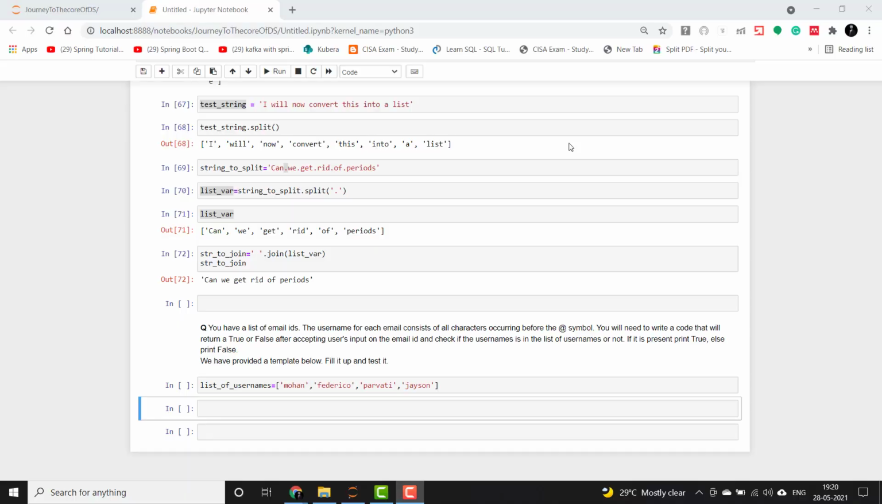Now I have a question for you guys: how would you implement this kind of scenario? You have a list of usernames hard coded here, which has Mohan, Federico, Parvati, and Jason as string elements. What you need to do is take an input from a user as an email address, extract the username from that, and check from this list whether that username is present or not, and return true or false. So that is an exercise for you guys. You can try it and comment below in the comment section what your answers and your program are.